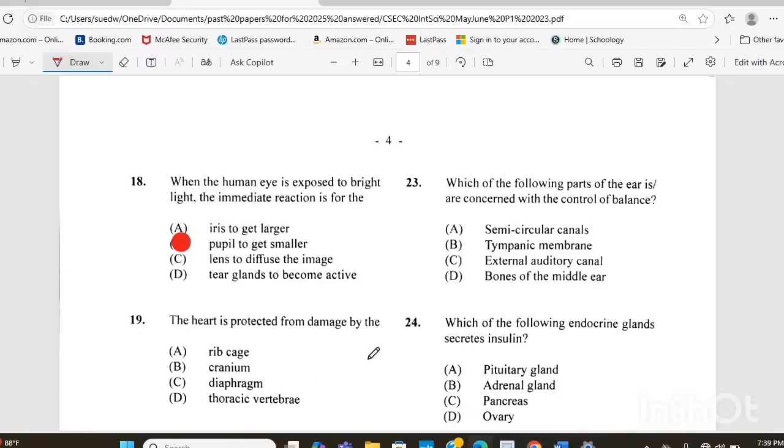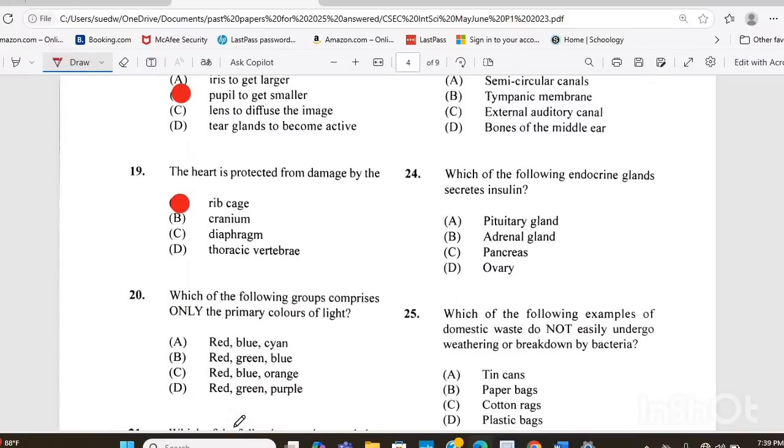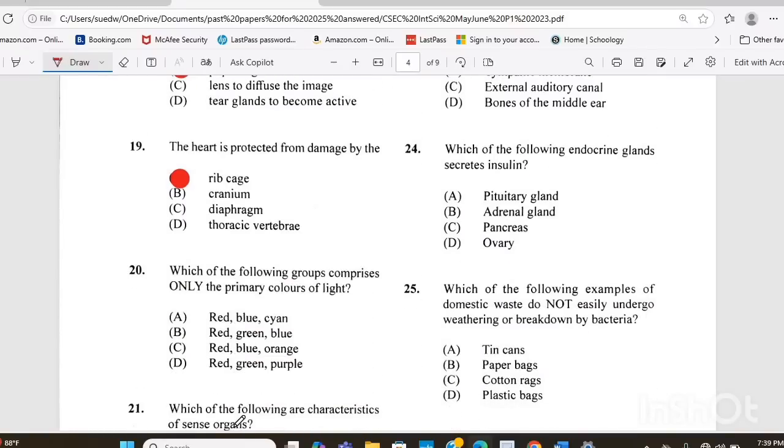Question 19. The heart is protected from damage by the A, rib cage, B, cranium, C, diaphragm, or D, thoracic vertebrae. The answer is A, the rib cage. Question 20. Which of the following groups comprises only the primary colors of light? And the answer there is B, red, green, blue.